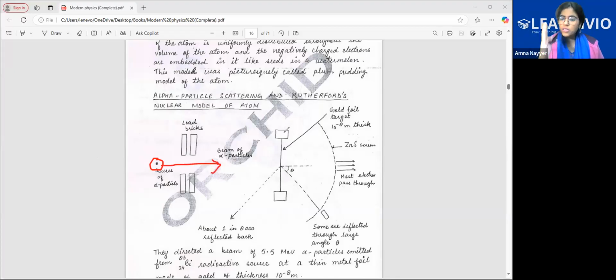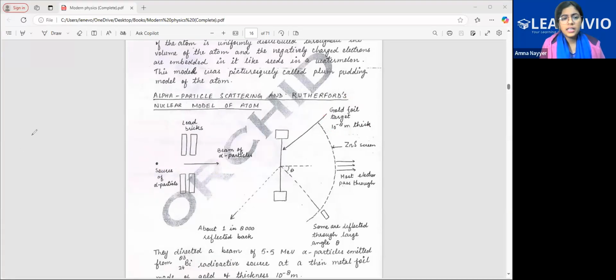Now, there was a gold foil. Why was the gold foil used? Gold foil is very, very thin, so alpha particles will be able to pass through whatever structure is there within the gold. We know that it is the nucleus now, but that time it hadn't been discovered. So he used gold foil, 10 to the power minus 8 thick. This is such a small thickness. And then there was a zinc sulfide screen present. Now the beam of alpha particles is thrown, and this is the gold foil, which is the target.